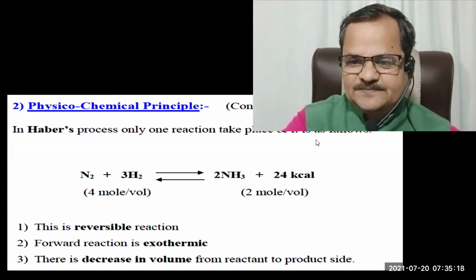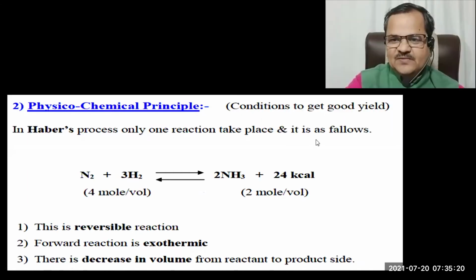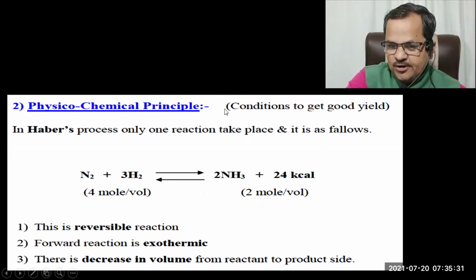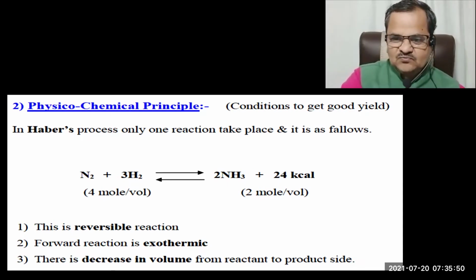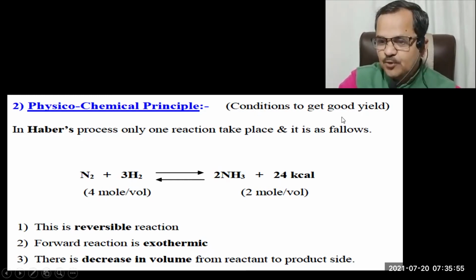The second point we are going to explain is physicochemical principles. What is meant by physicochemical principle? Here, according to Le Chatelier's principle as well as the law of mass action, we explain the effect of temperature, pressure, concentration, as well as the catalyst, so that we can get maximum yield of the product.